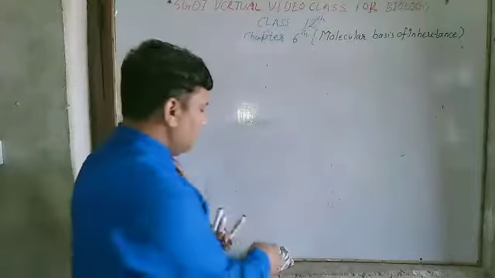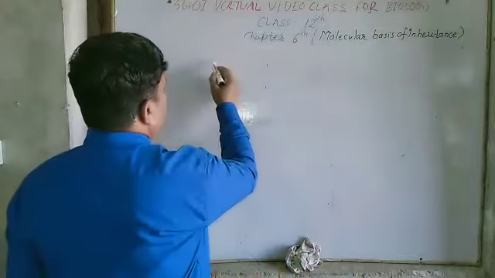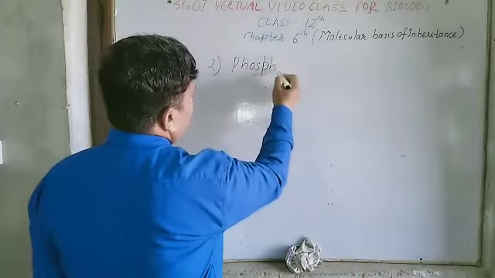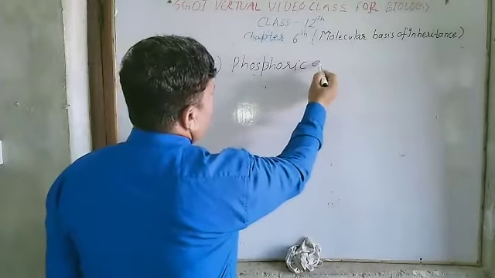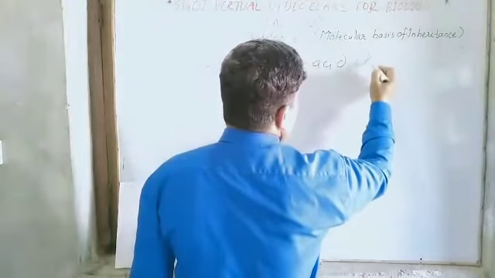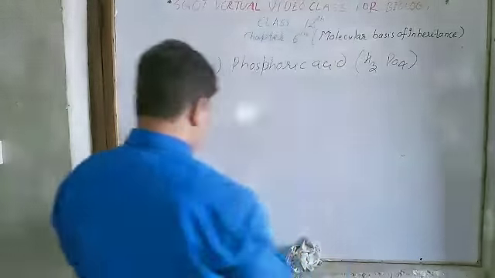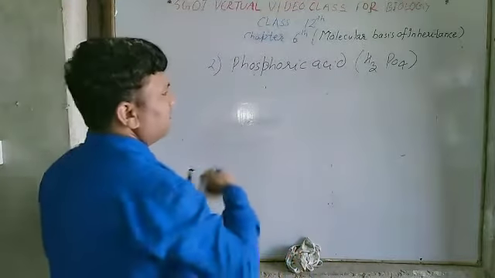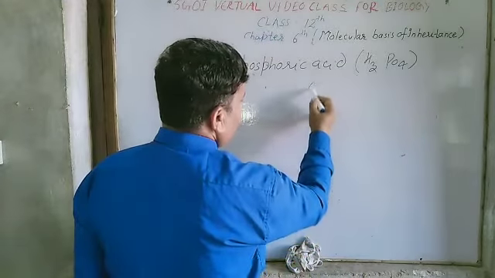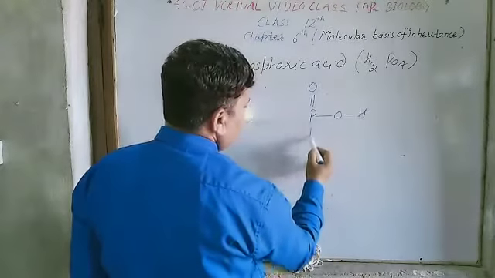Now comes the second component of the DNA, phosphoric acid. The general formula of phosphoric acid is H3PO4. The structure of phosphoric acid is: P is the central atom here, one oxygen atom here, one oxygen here.